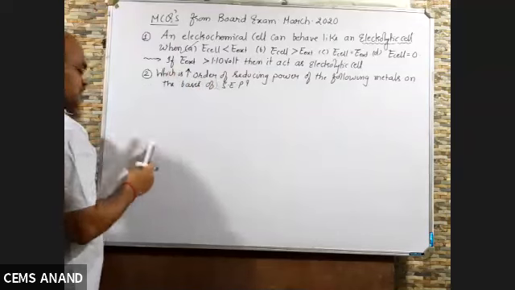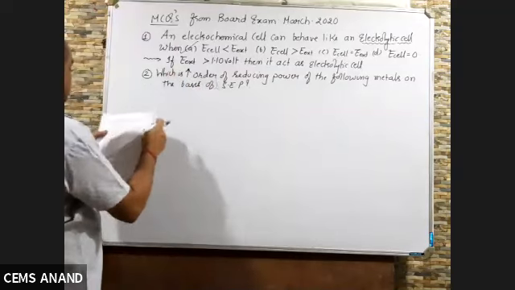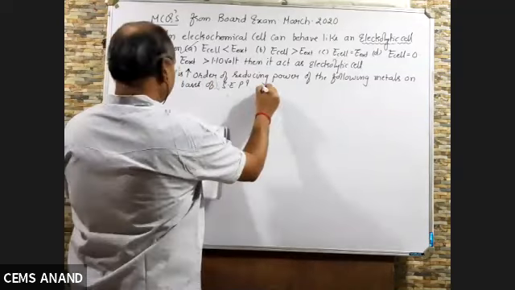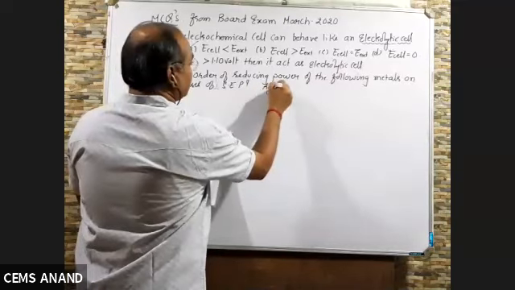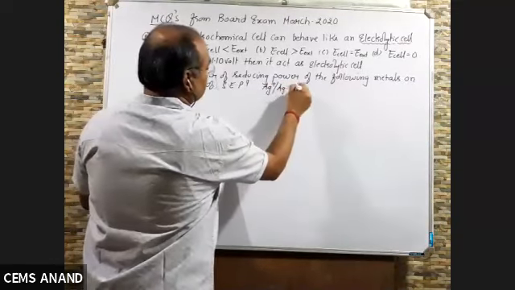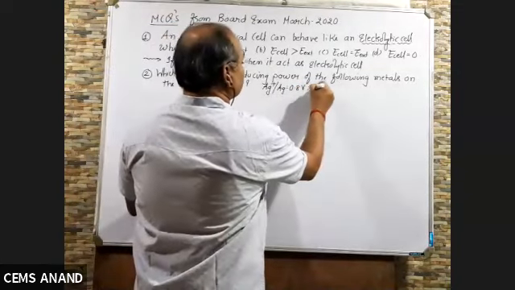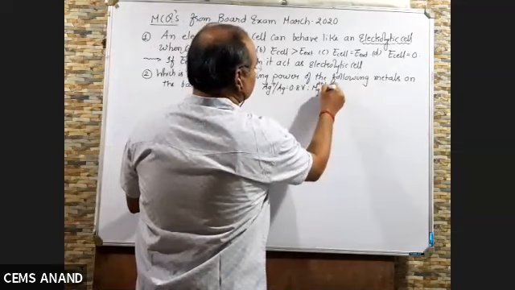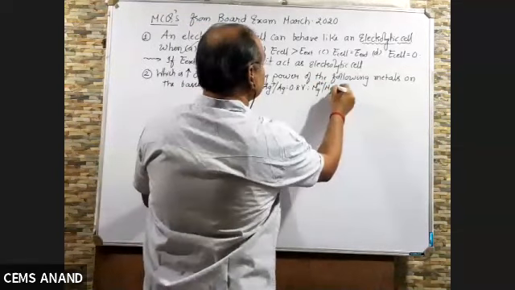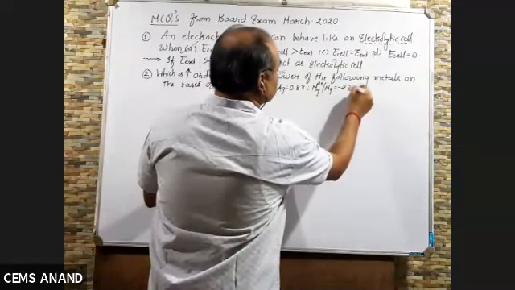Which is increasing order? Let us see. Options are, values are given. Ag plus/Ag, 0.80 volt. Mg2 plus/Mg, minus 2.37 volt.